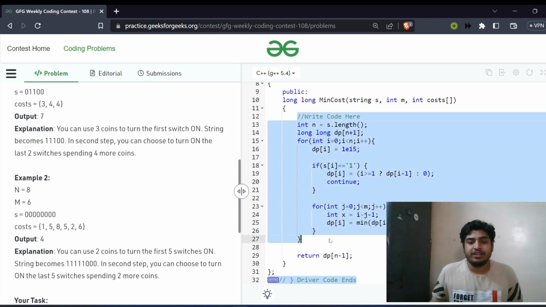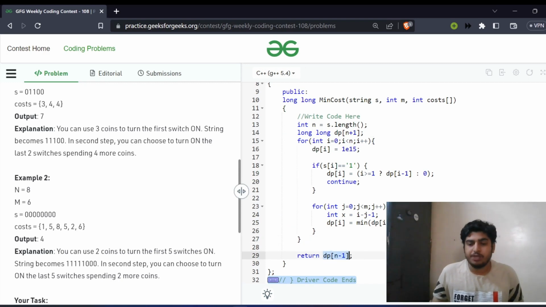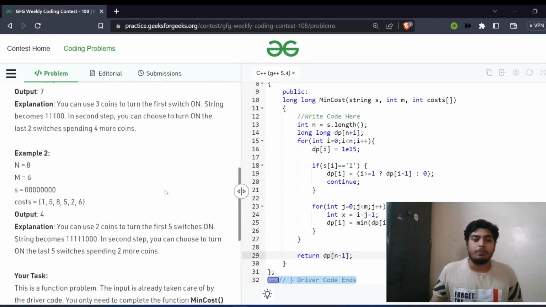So at last, I'll be returning the value of dp of n minus 1, which is nothing but the minimum value to make all the elements as 1 till the n minus 1th index. So this is how we'll be solving the third problem.